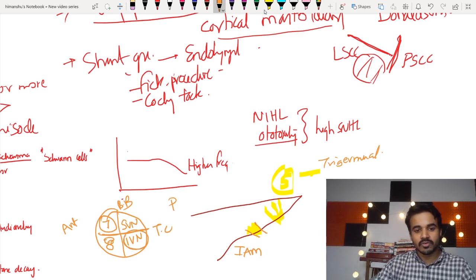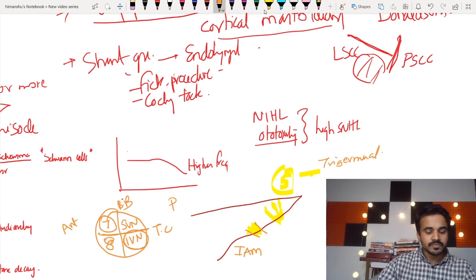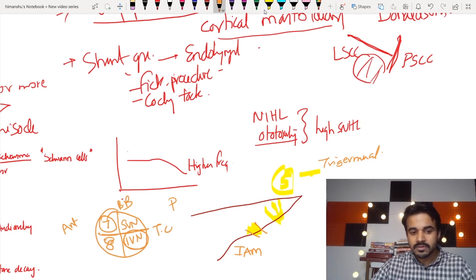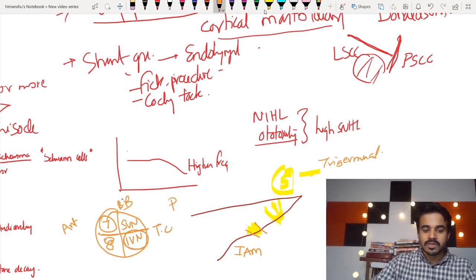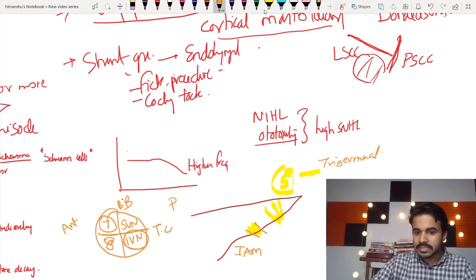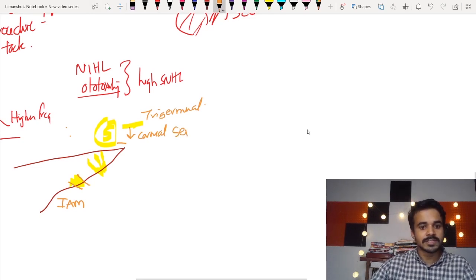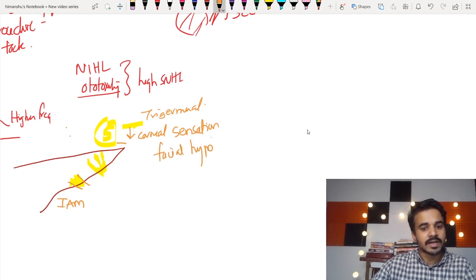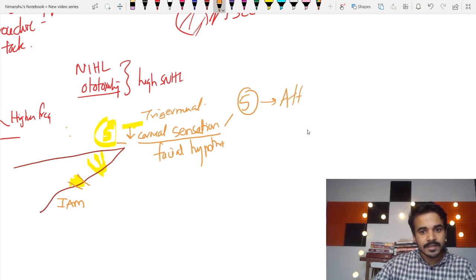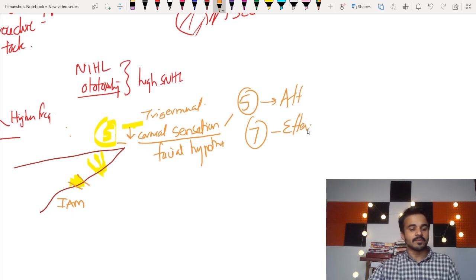So what are the symptoms? We have already mentioned the patient can have vertigo and progressive sensorineural hearing loss. Apart from that, if the fifth nerve is involved, the patient can have decreased corneal sensation and facial hypoesthesia. Why? Because in the corneal reflex, the afferent is the fifth nerve and the efferent is the seventh nerve. So the fifth nerve can be involved.